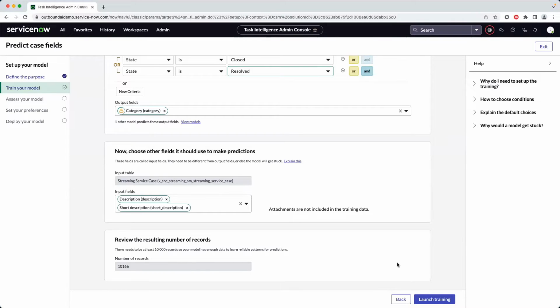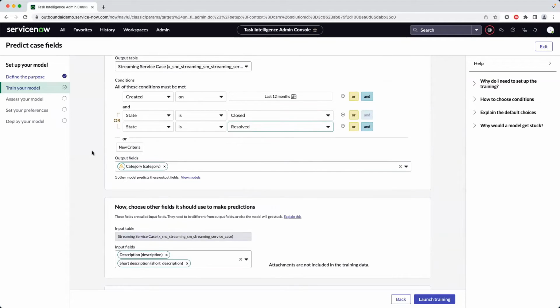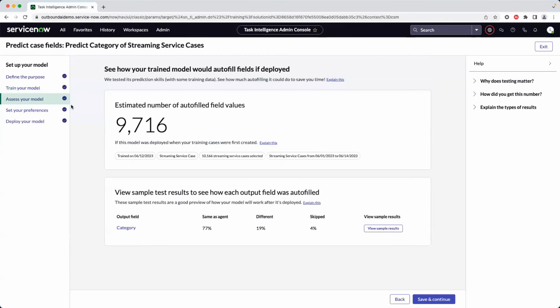Now the training step takes some time, a few minutes, and just to save that time in the demo today, I actually ran that previously. So I'm going to switch to the other model that has already been trained. Just want to point out here that because I already have a model that is trained on the category field, this is where I actually got that warning here. The admin console here is letting me know that I might try to predict something that is already predicted by another model. So it's helpful guidance. So I'll just exit that model and go back to the one that I previously trained.